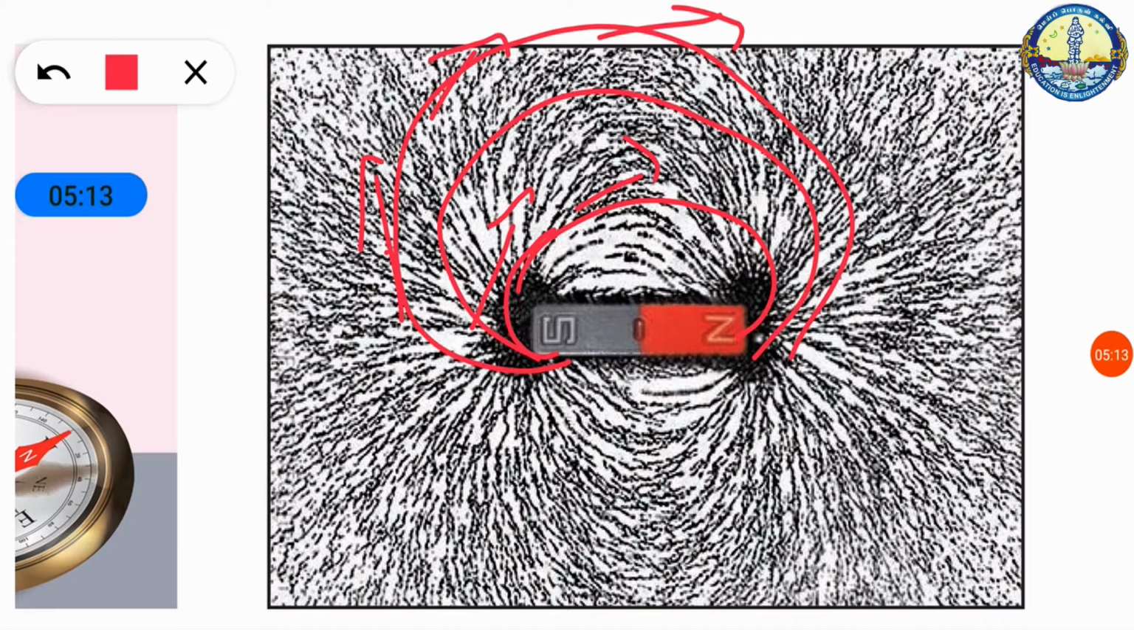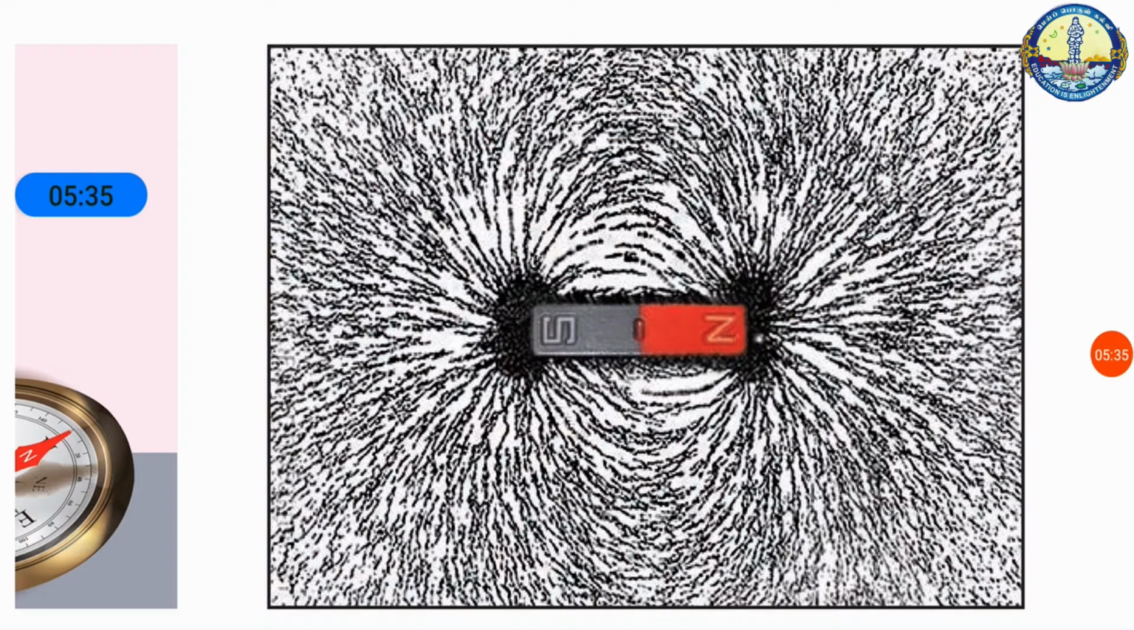The degree of closeness, or crowding, of the lines near the bar magnet is very high, but when you move away from the bar magnet, the distance between the lines increases. So near the bar magnet the field has more strength, and away from the bar magnet there is more distance between the magnetic field lines, which shows it is weak.